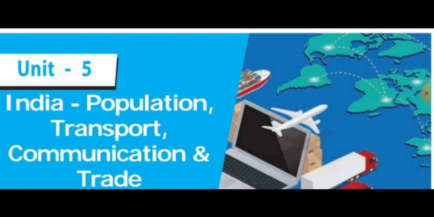Railway system is the main artery of the country's inland transport. What is meant by artery, students? Artery means important routes of roads or railways. Then it promotes national integration. That means it brings all the people together. It maintains unity among the people. Then we learned about the 17 zones of Indian railways. The Indian railways are divided into 17 zones. That is important one-word questions.